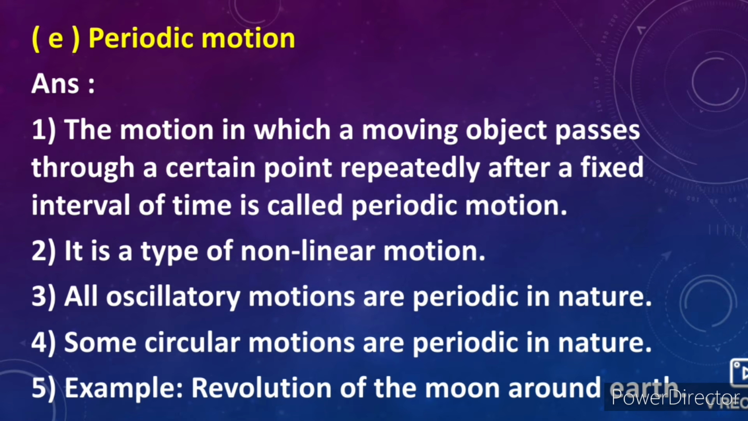E. Periodic motion. Answer: 1. The motion in which a moving object passes through a certain point repeatedly after a fixed interval of time is called periodic motion. 2. It is a type of non-linear motion. 3. All oscillatory motions are periodic in nature. 4. Some circular motions are periodic in nature. 5. Example: revolution of the moon around the earth.